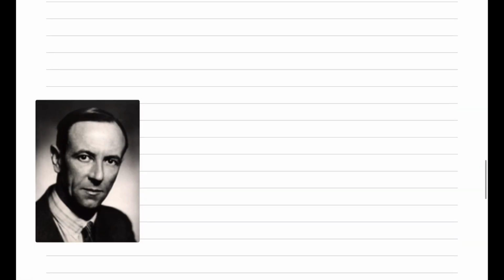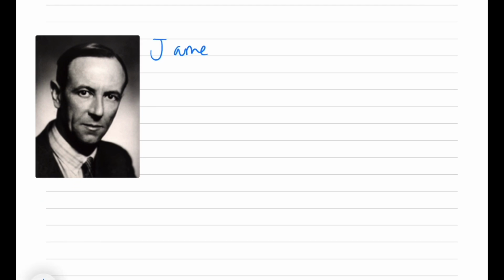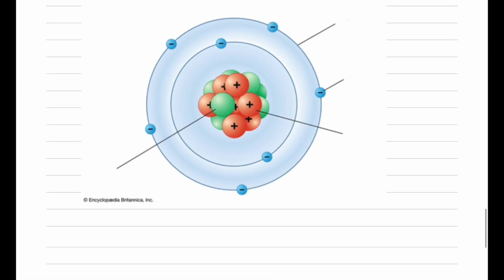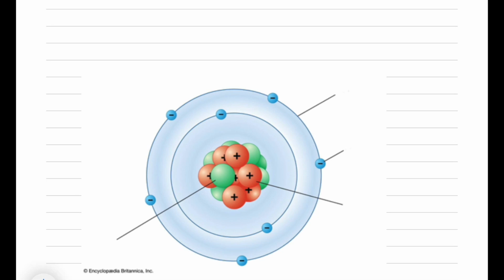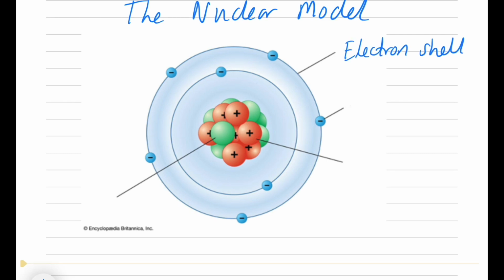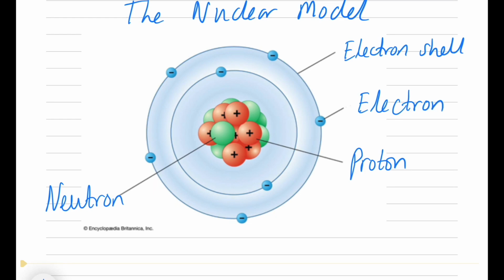Moving on from Rutherford, James Chadwick actually discovered another subatomic particle which doesn't have a charge, and that was the neutron. So this all culminated in the current theory that is taught at GCSE, the nuclear model of the atom. So this nuclear model contains fixed electron shells, positive protons in the nucleus, with neutrons as well, depending on the atom, and then these electrons scattered throughout.